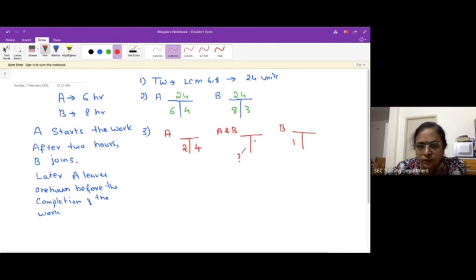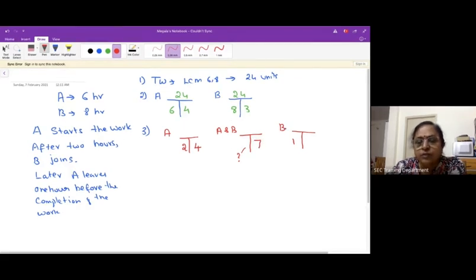So together it's going to be 4 plus 3, 7 units. B is going to do individually 3 units per hour. So fill this 3. Once we have filled this, the third can be found out easily. So 2 into 4, 8 units is done by A alone. 1 into 3, 3 units is done by B alone.